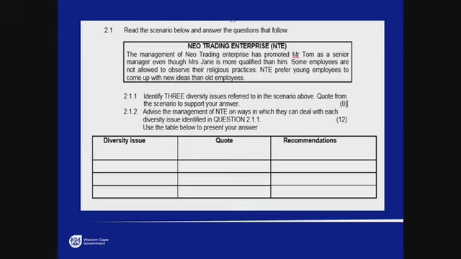Okay, so then the second part, 2.1.2, advise the management of NTE on ways that they can deal with each of the diversity issues. And then at the bottom there it says, use the table below to present your answer. So when they say use the table below, you actually have to redraw this table in your book, because this table will have the answers for question 2.1.1 and 2.1.2. So you'll see there 2.1.1, the diversity issues. That column is the first part of the question where you're identifying 3 diversity issues. The quote is the second part of 2.1.1, and 2.1.2 is the recommendation. So all those marks will be allocated in this table here.